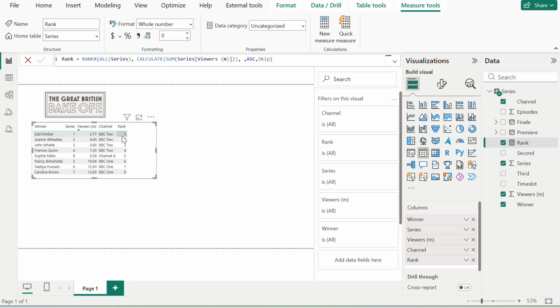So if you see that the highest viewership is on this BBC One, which is 13.85, now it's on the 8th rank. And if you follow, rank one is for the lowest, then higher, then higher, then higher. So this is how you use the RANKX function to get the ranking from your sum of the viewers or any other thing.